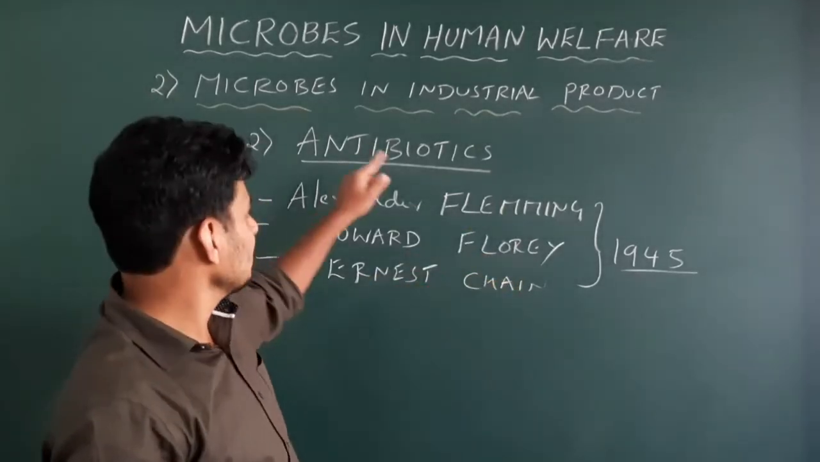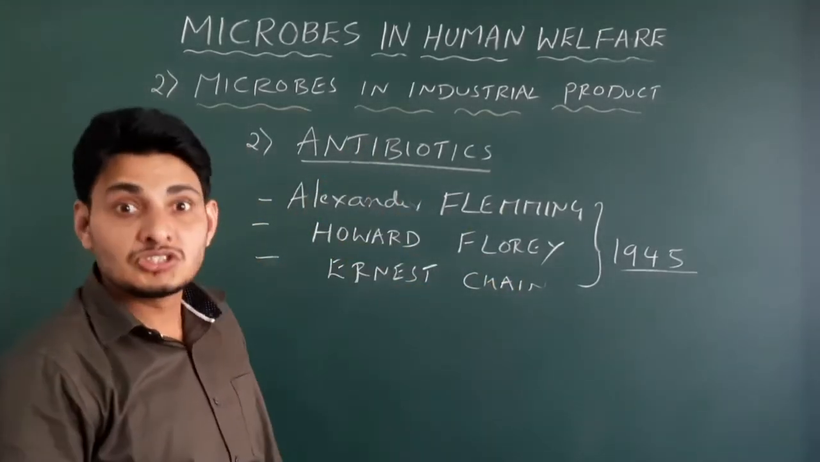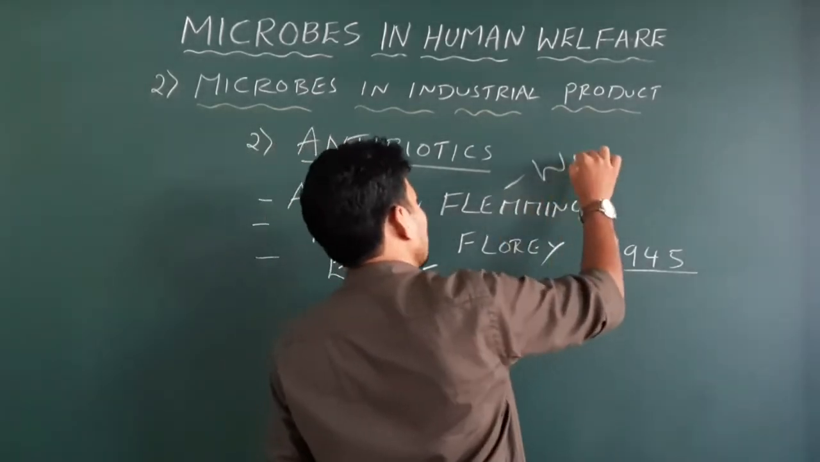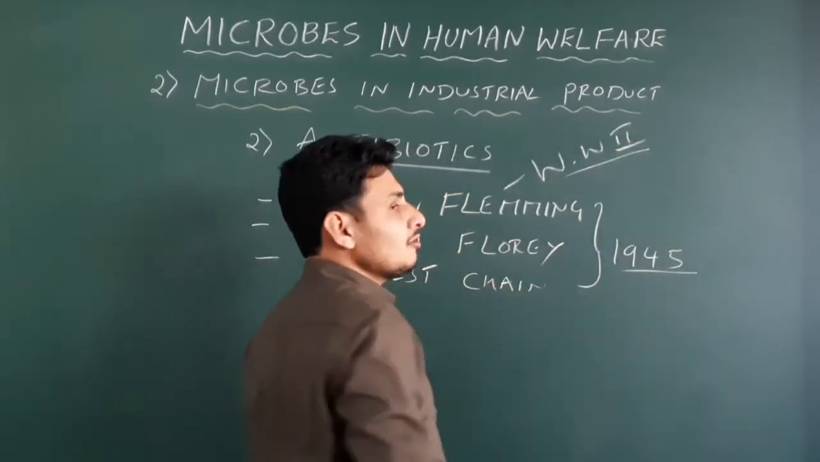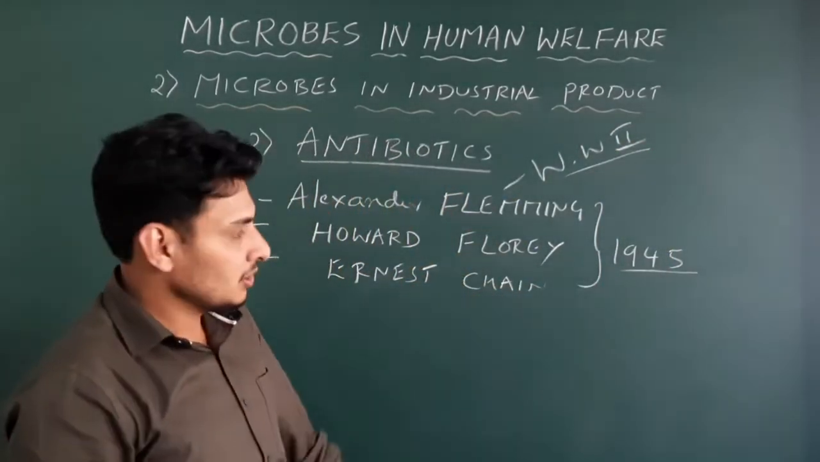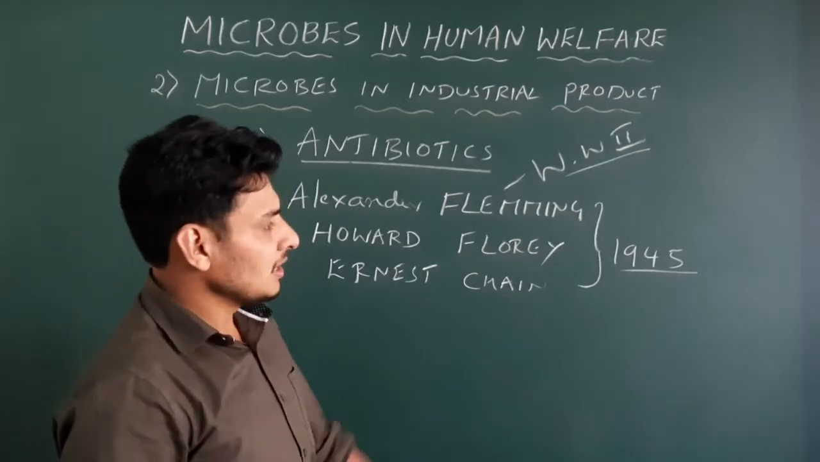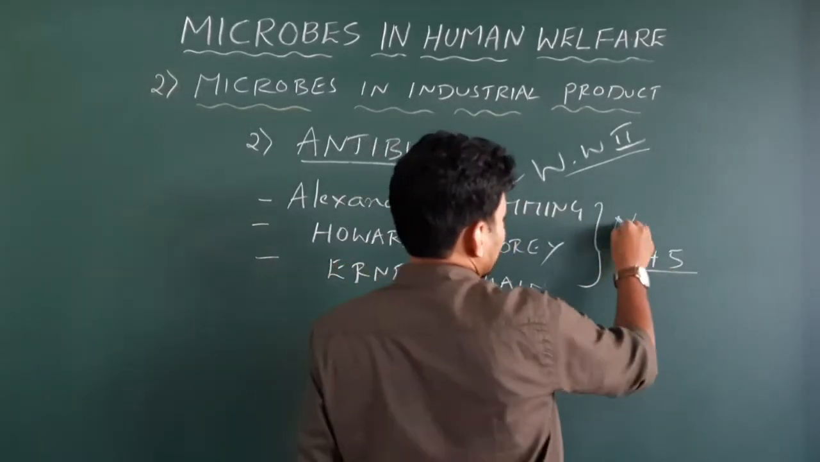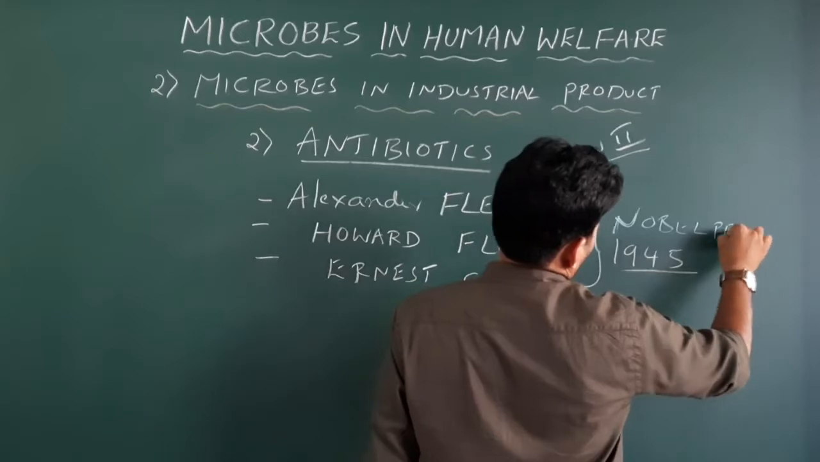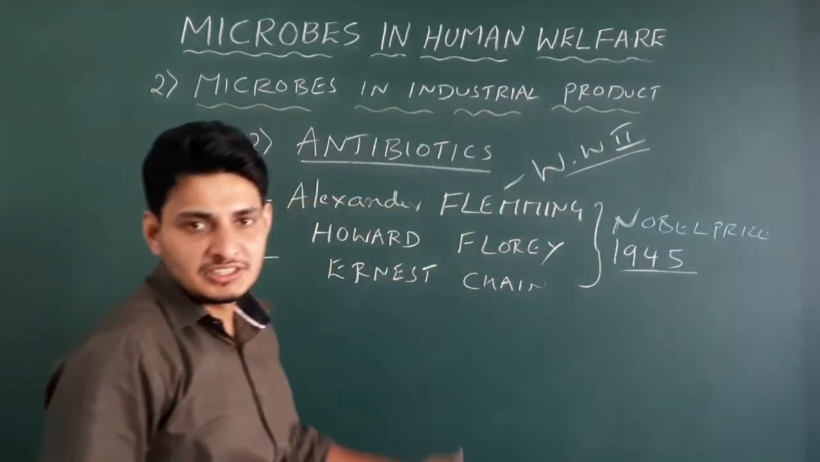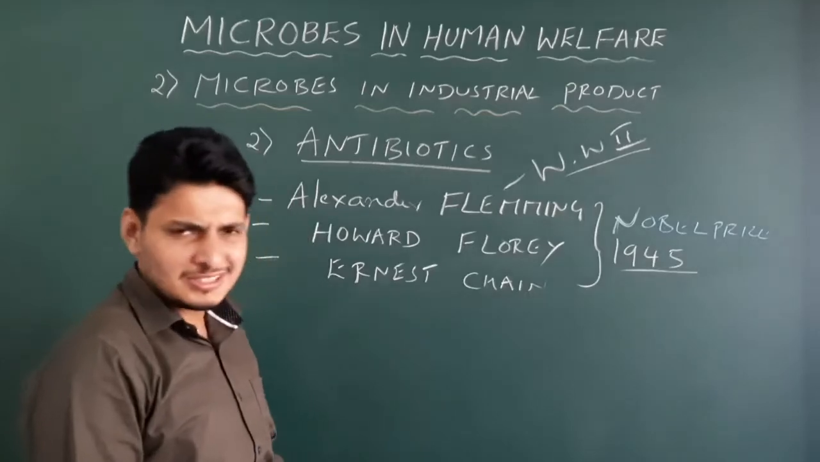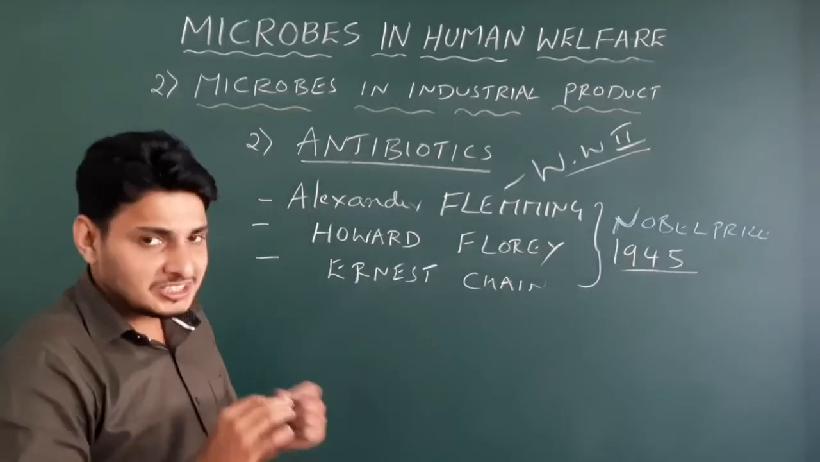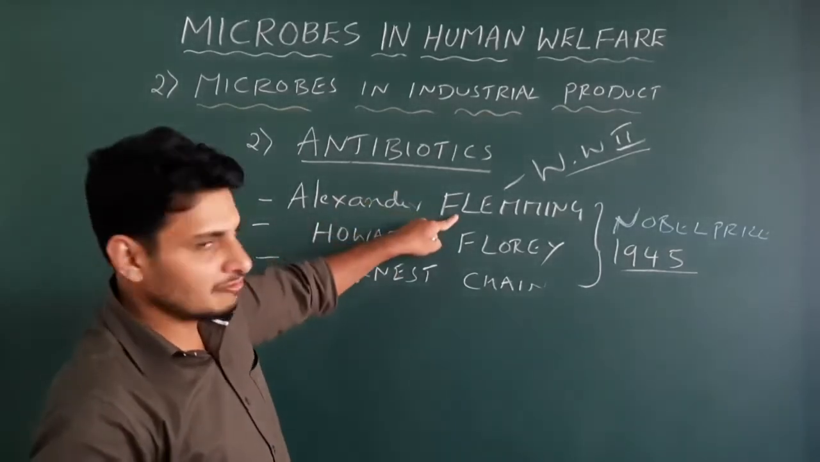They actually made this antibiotic or potential antibiotic and saved millions of American soldiers in World War II. That is 1939 to 1945. And they got the Nobel Prize in the year 1945 for the discovery of antibiotics. So now let us see how exactly this particular antibiotic was discovered. Let me tell you which type of antibiotic was discovered by Alexander Fleming.